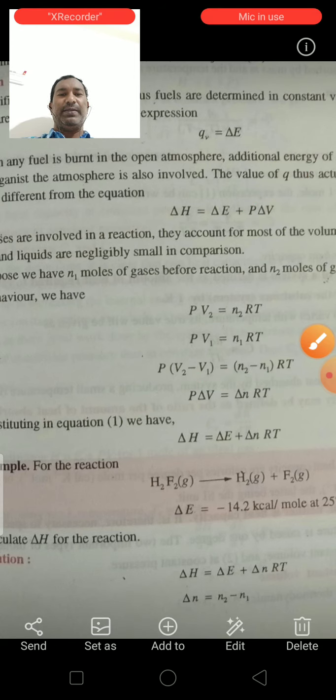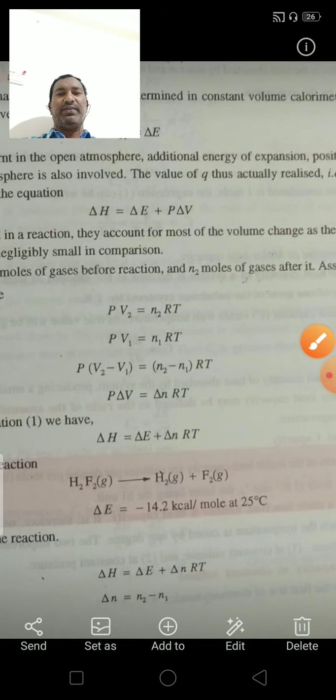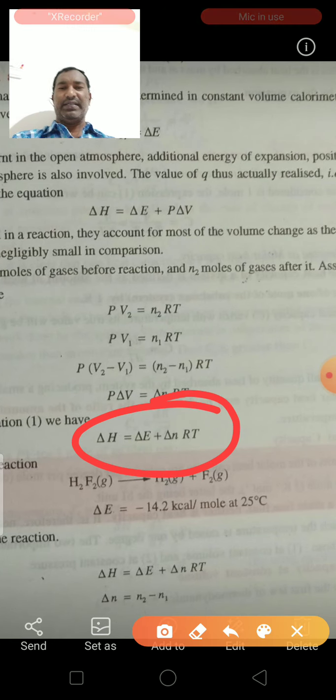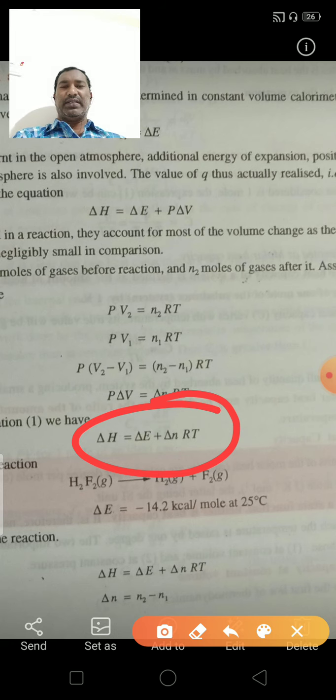So this is the relation between delta H and delta E.